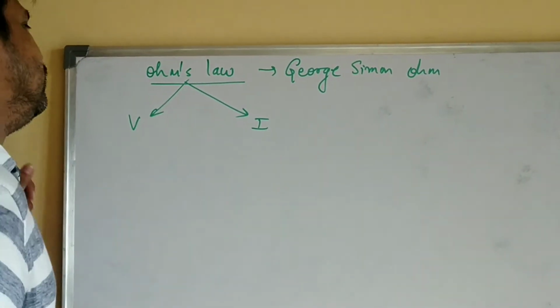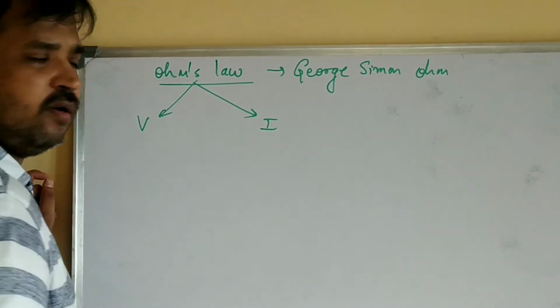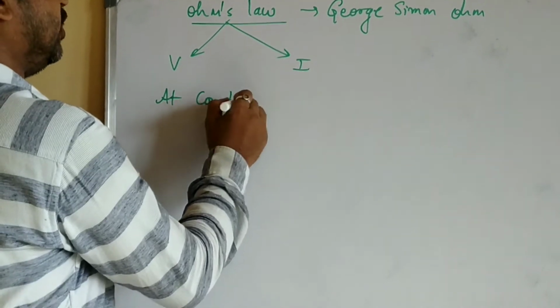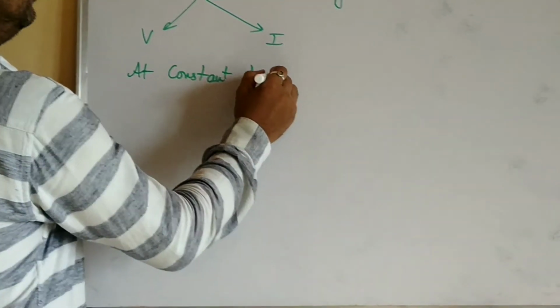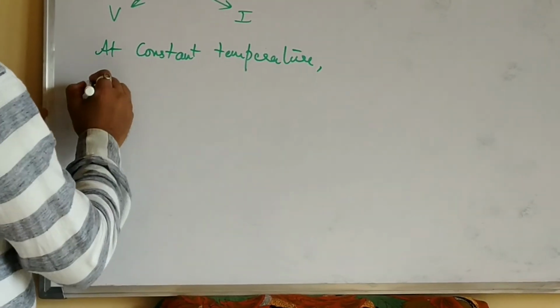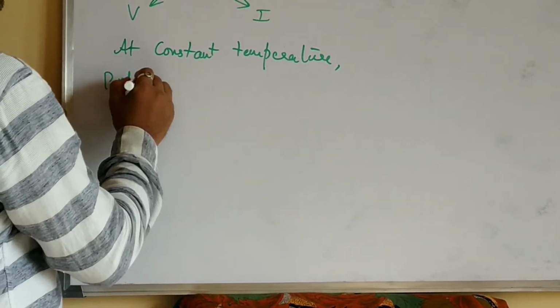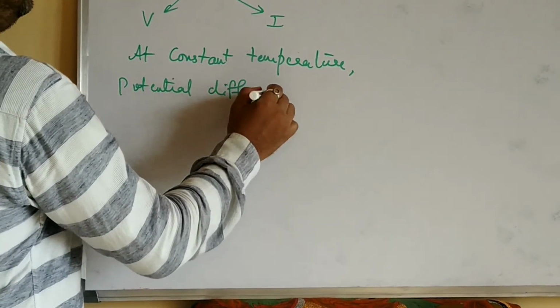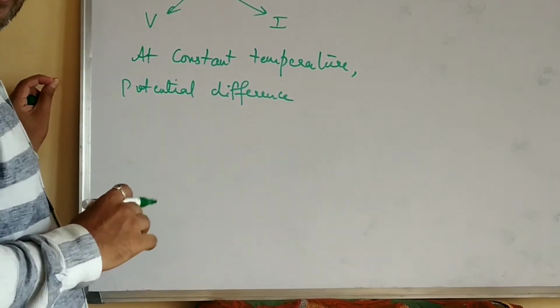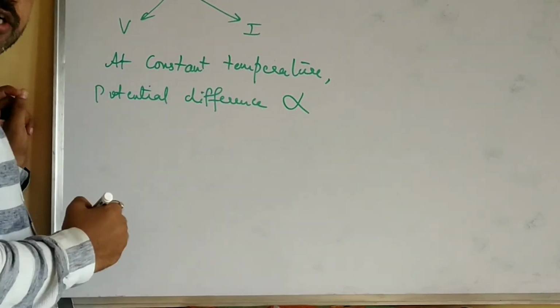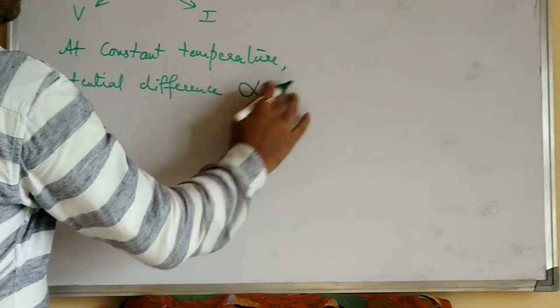Now what exactly is Ohm's law? According to Ohm's law, at constant temperature, the potential difference or voltage across the two points of the conductor is directly proportional to the current flowing through it.